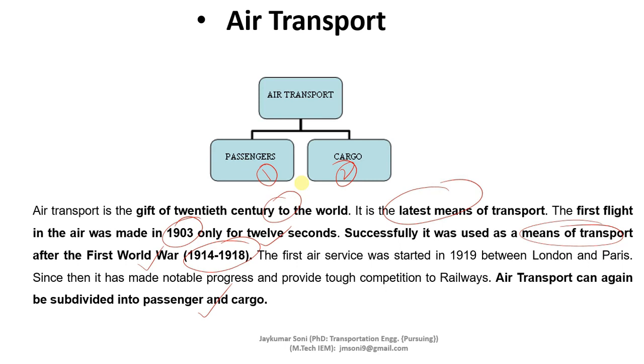So this was all about the means of transport. I hope you understood the concept thoroughly. We have understood that land transport can be divided into categories like pathways, roadways, trams, and railways. Water transport can be divided into categories like inland waterways and ocean waterways. And air transportation can be divided into passenger and cargo.